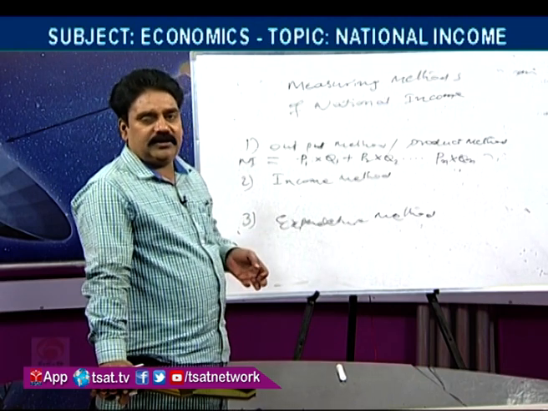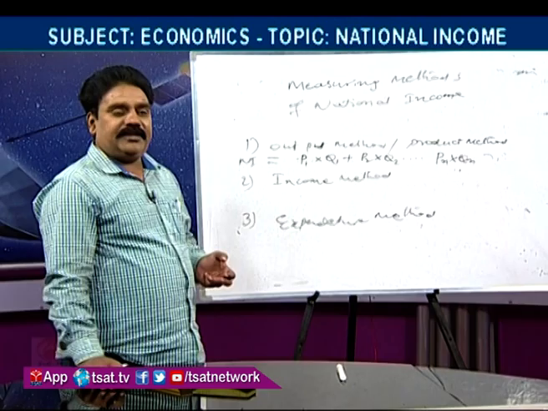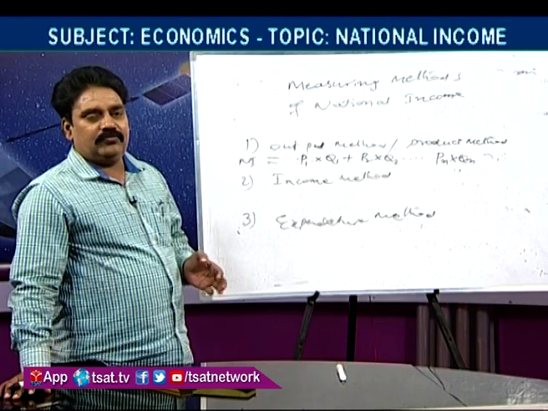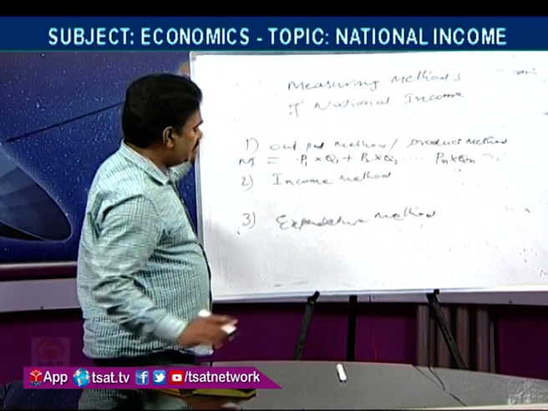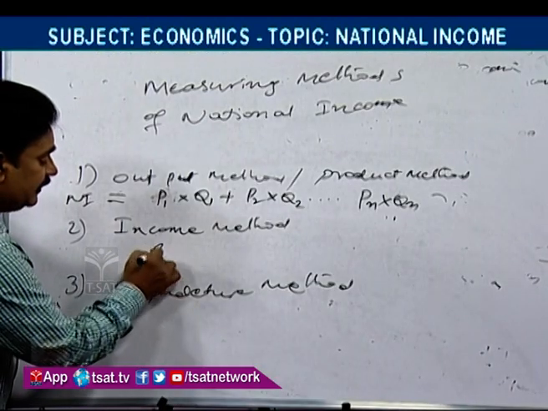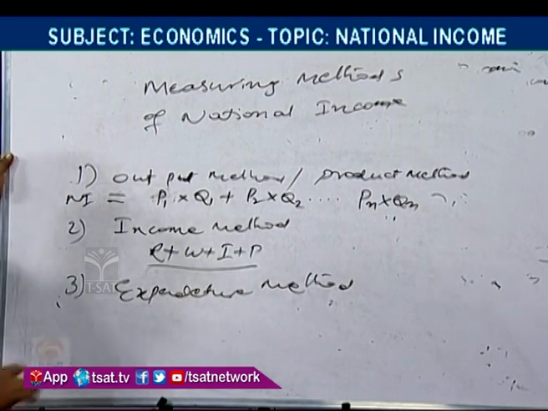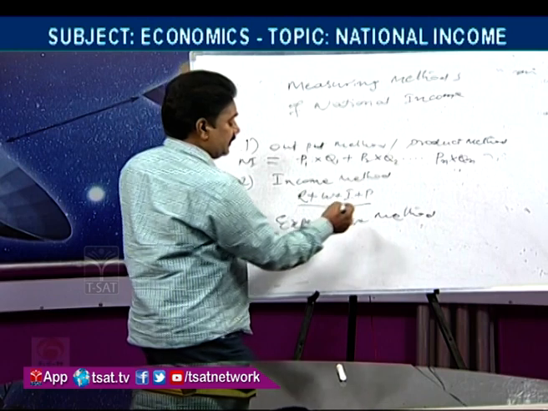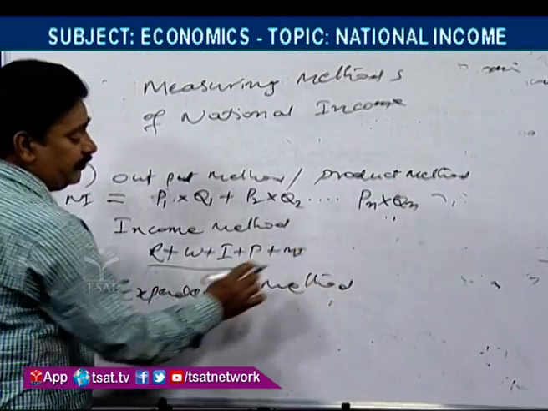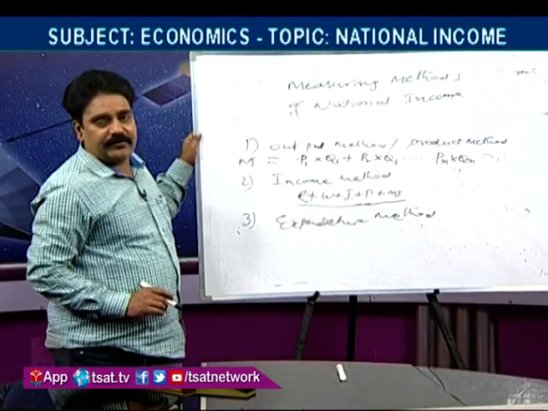Another name for this is inventory method, and commodity service method. 4 names are there. Then the income method. Income method is in the form of rent plus wages plus interest and profit. In these 4 ways factors of production receive income. In total, we add the received income along with other mixed income and implicit income. By adding all this we get national income.